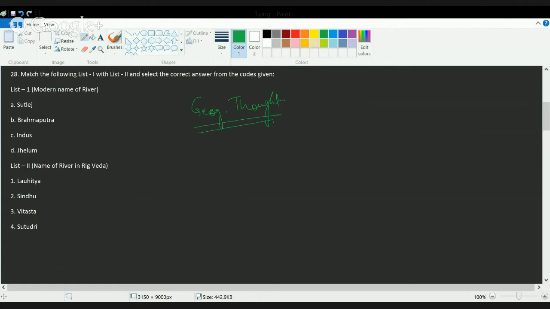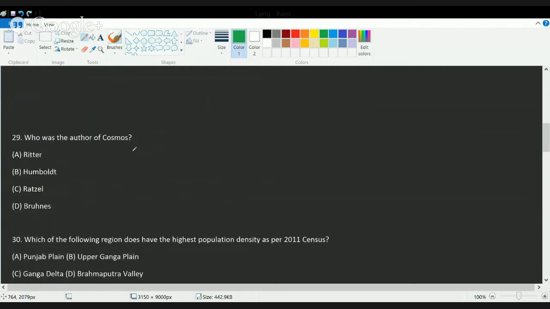Indus was known as the river Sindhu, so Indus matches with Sindhu. You have Jhelum, which was known as Vitasta. Then Satluj was known as Sutudri, and Brahmaputra was known as Lahutia. So these are the correct names that have matched during the Rigvedic period.